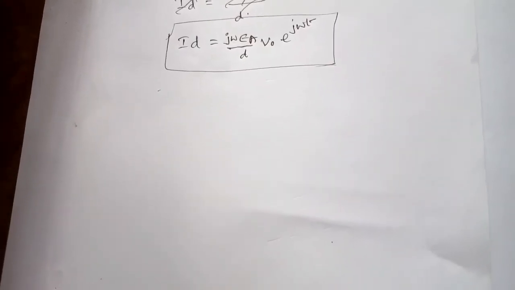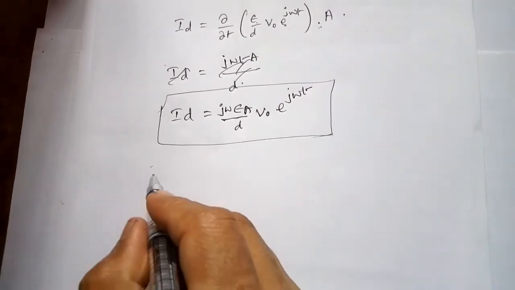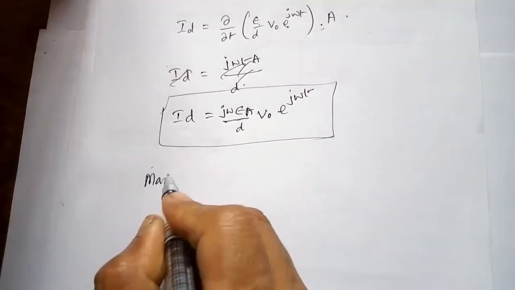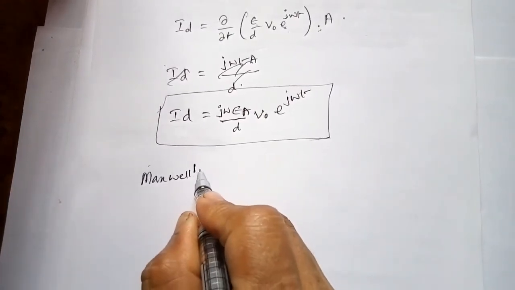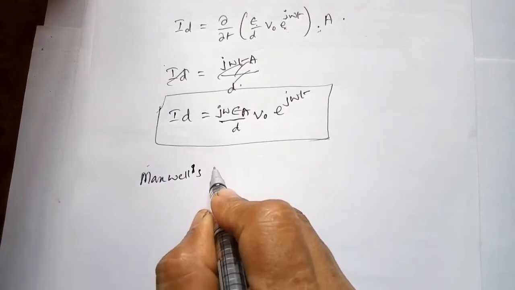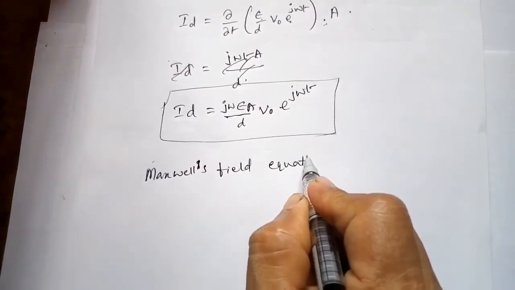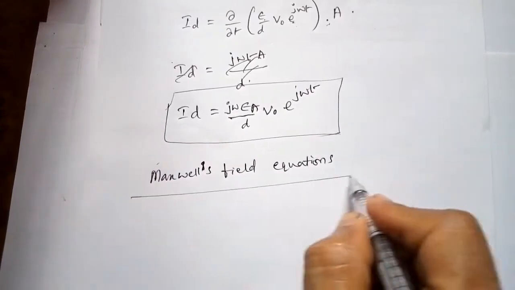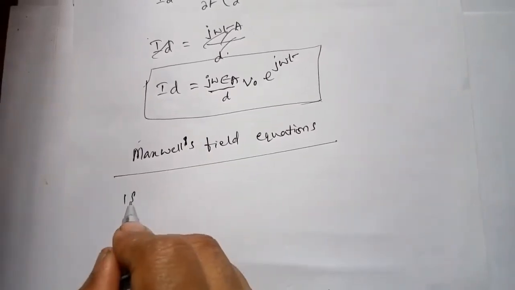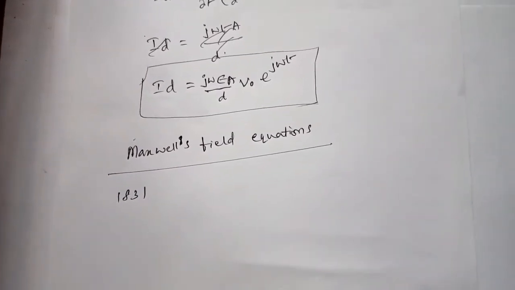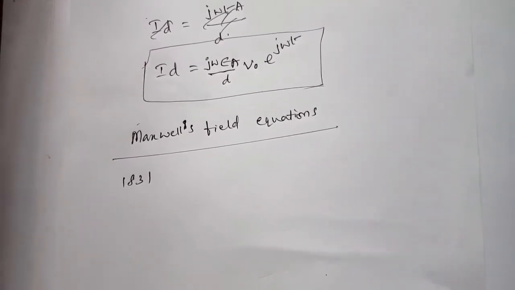Next, let us move on to the next topic, that is Maxwell's field equations. In 1831, James Clerk Maxwell formulated 4 basic laws of electricity and magnetism.